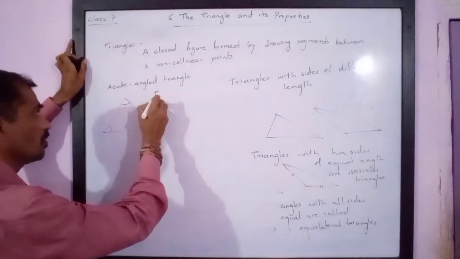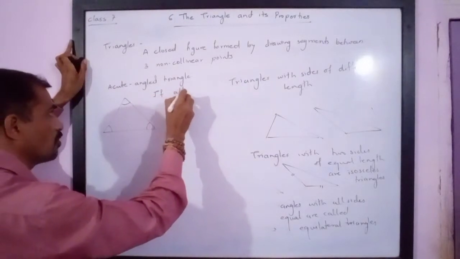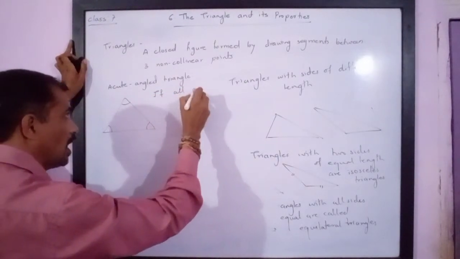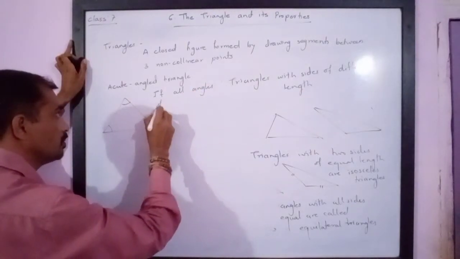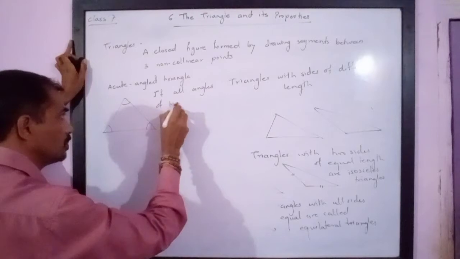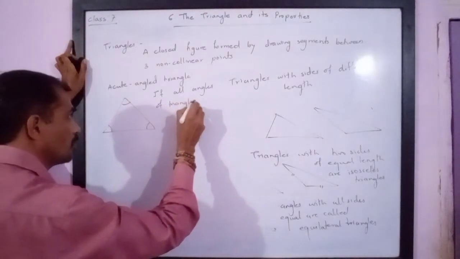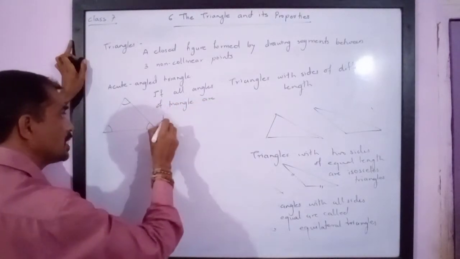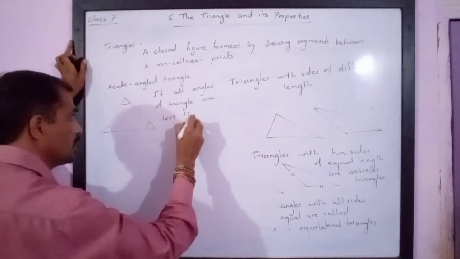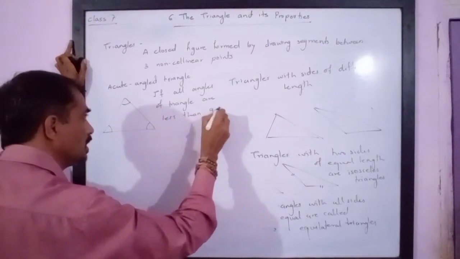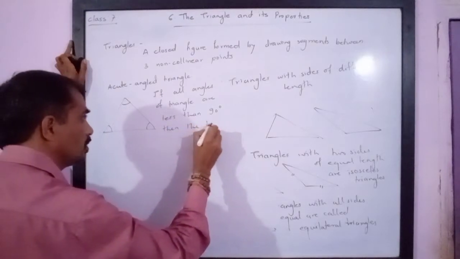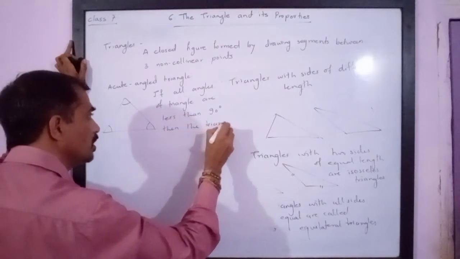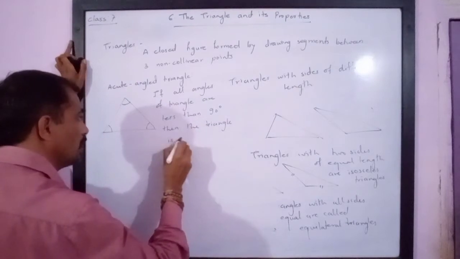So, if all angles of a triangle are less than 90 degrees, then the triangle is called an acute angle triangle.